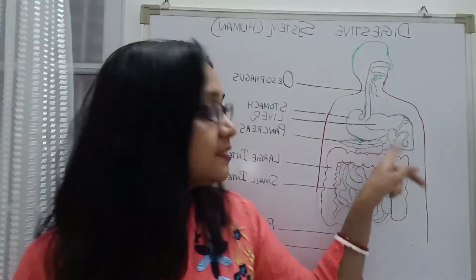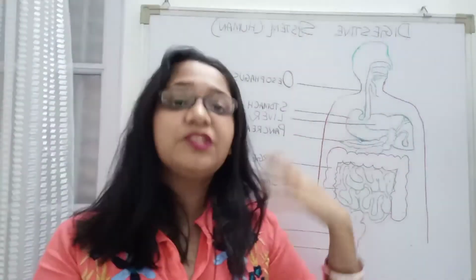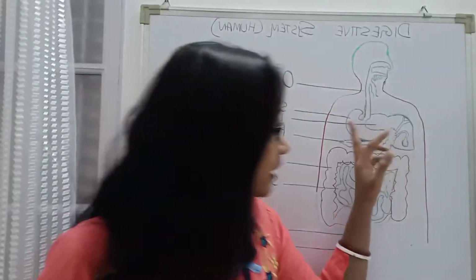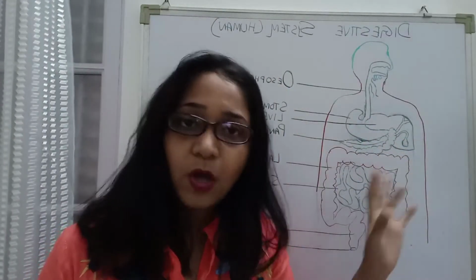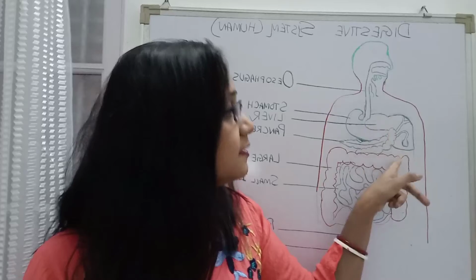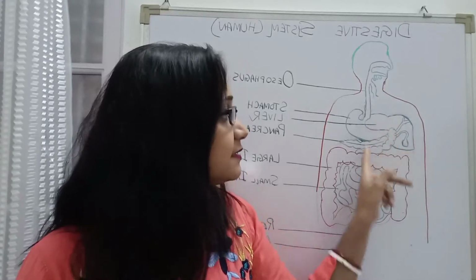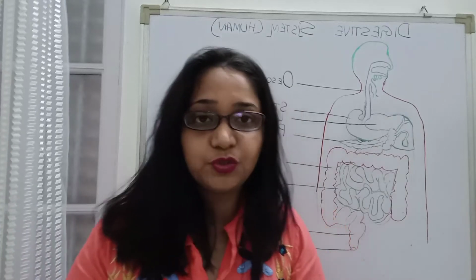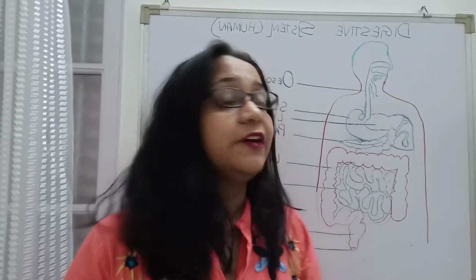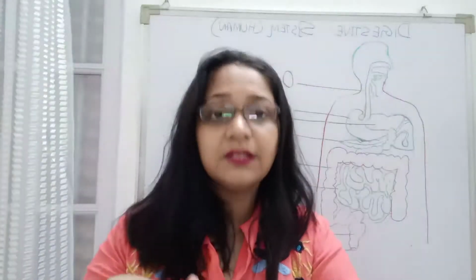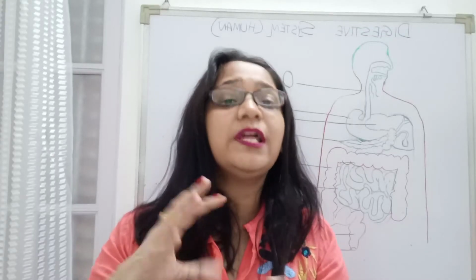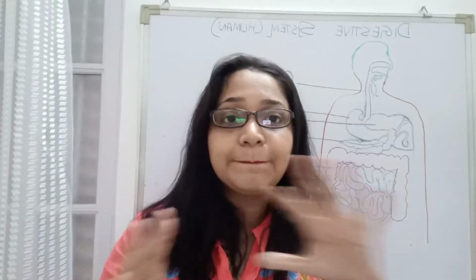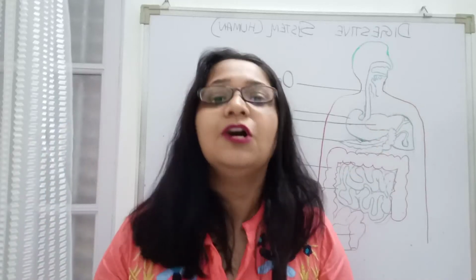The food which was partially digested in the stomach was moving down into the small intestine. And in the small intestine, these 3 juices, that is the bile juice, the pancreatic juice and the intestinal juice, will act upon the partially digested food and will lead to the complete digestion of the food.